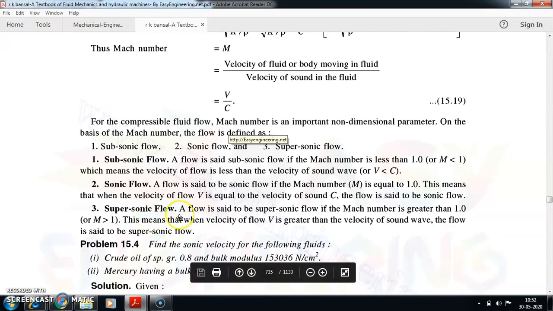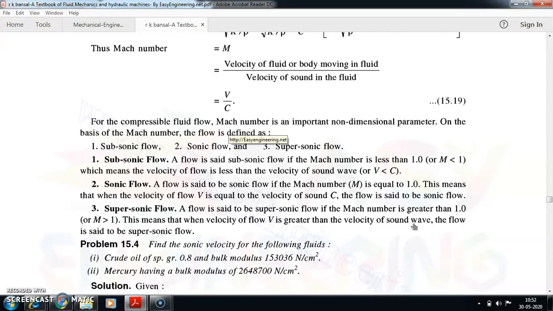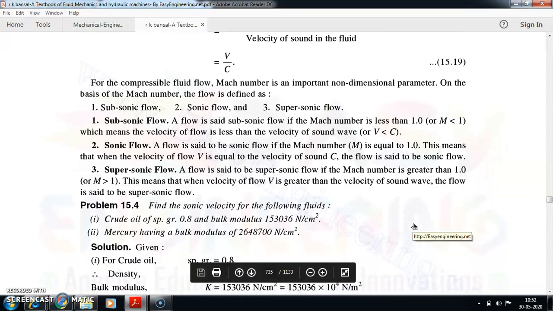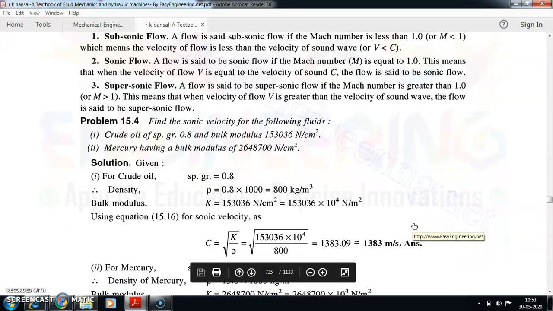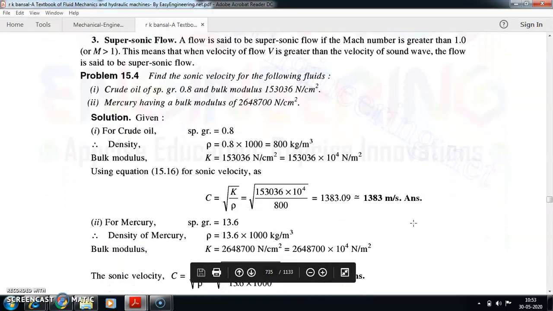If you come to supersonic flow, then the flow is said to be supersonic if the Mach number capital M is greater than 1. When it is greater than 1, the capital V, that is the velocity of flow, is greater than the velocity of the sound wave. So based on the Mach number value, I can categorize three different types of flow: subsonic, sonic and supersonic. Let us get into some numerical problems on this particular concept.